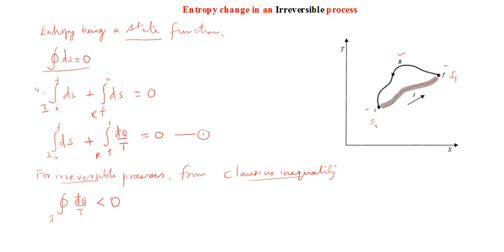Now consider our cyclic process, i to f via an irreversible process and f back to i via a reversible process. So this is something like an irreversible process along with a reversible process. Remember, the complete process has one part which is irreversible, so the net result is that the cyclic process will be irreversible in nature.